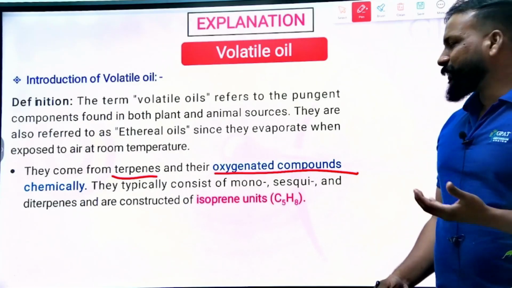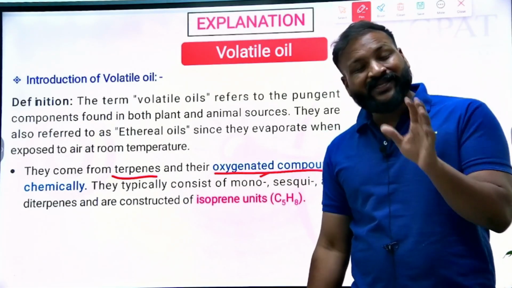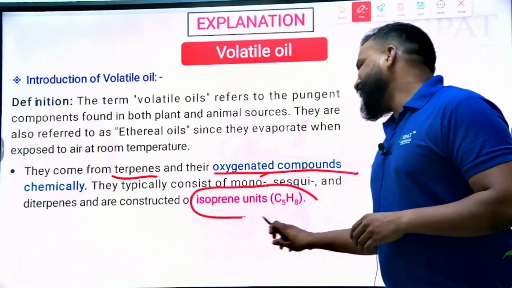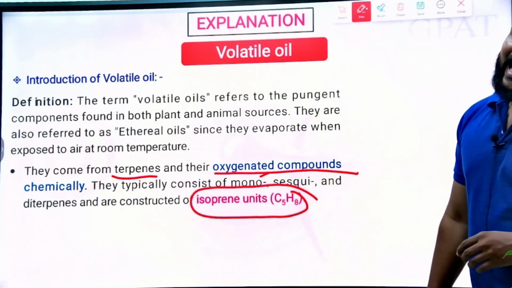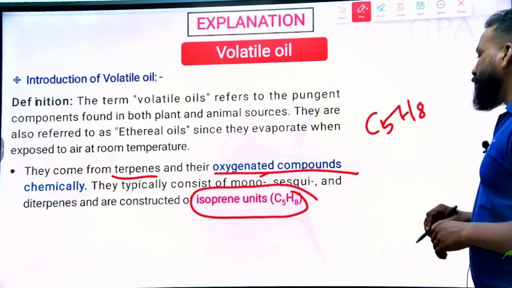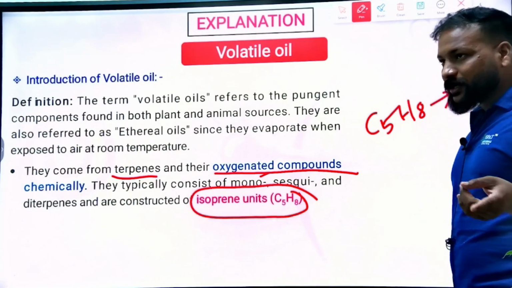Typically they contain mono, sesqui, and diterpenes. Volatile oils contain mono, di, and sesquiterpenoids, and their structure is known as the isoprene unit, which means C5H8. This is isoprene, not a monoterpene.